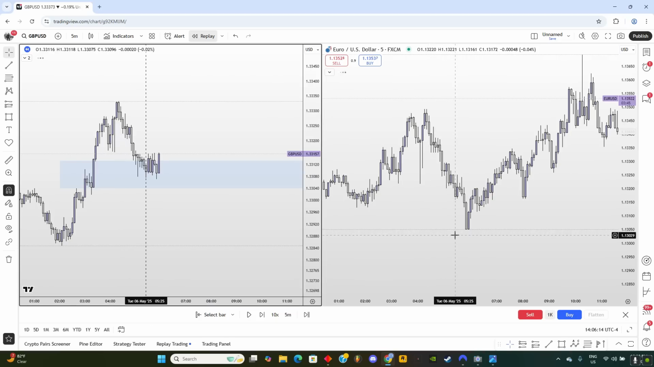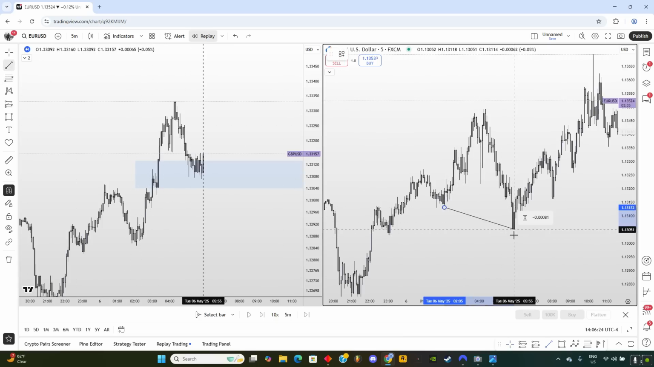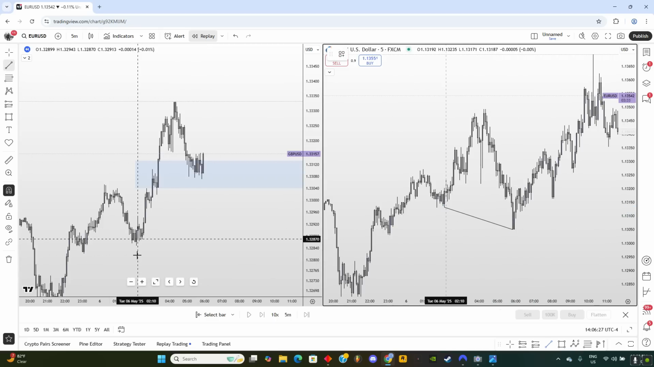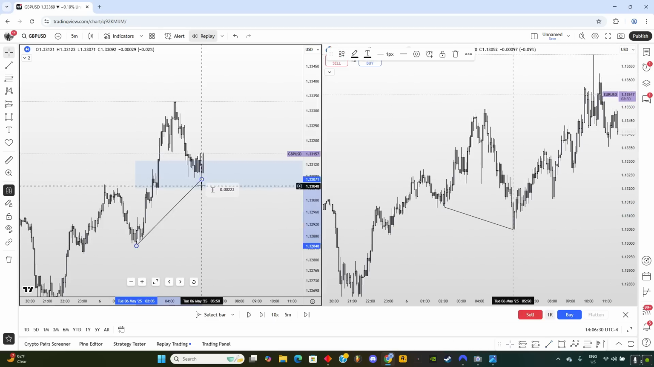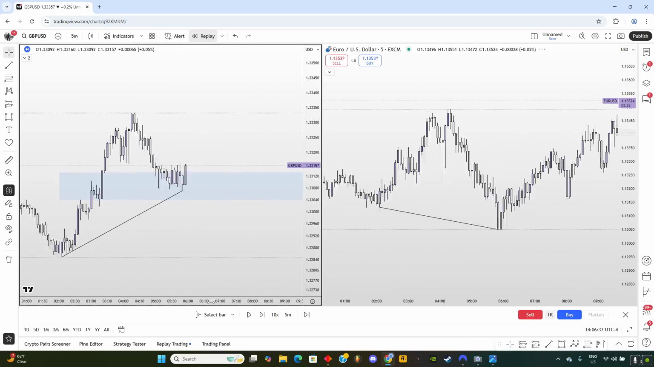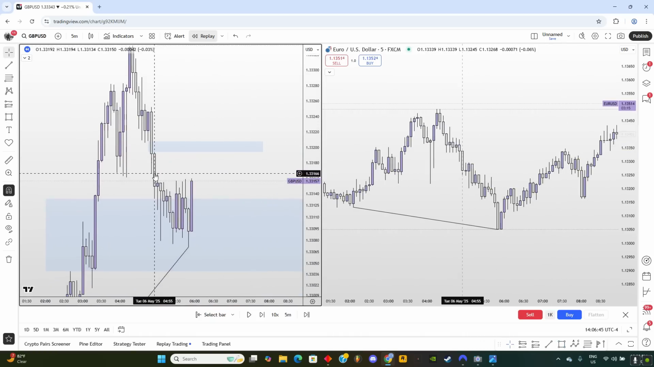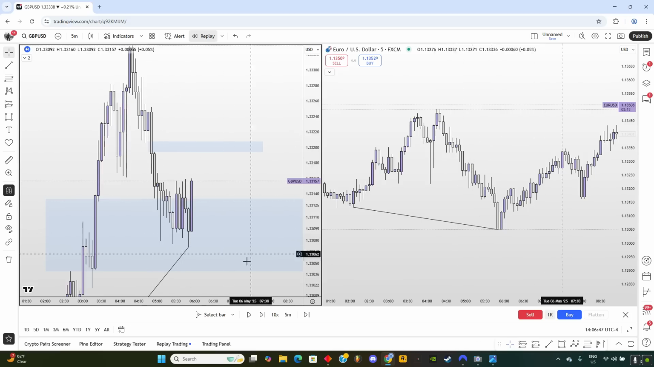Let me look closely. Okay, we had SMT somewhere around here, and it was with this low over here. You can see on GU, we failed to take out this low, but on EU, we took out this low over here. So we would be trading this one. Now I simply waited for price to inverse this fair value gap over here, because we have this fair value gap in the dealing range, the only fair value gap that's there.